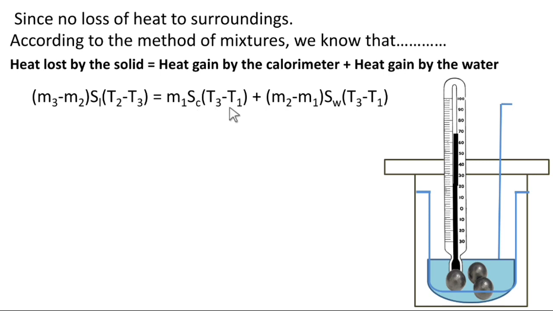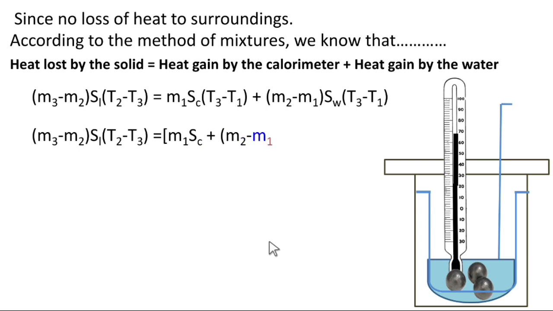This gives the heat gained by the calorimeter. In the same way, plus the heat gained by the water. The mass of the water is M2 minus M1, the specific heat of water is SW, and the temperature rise of the water is T3 minus T1. In this equation, we can take T3 minus T1 as common. So you will get M1 SC plus M2 minus M1 SW, into T3 minus T1.